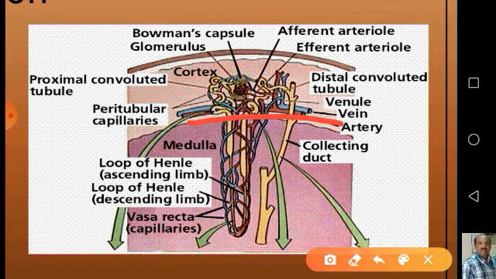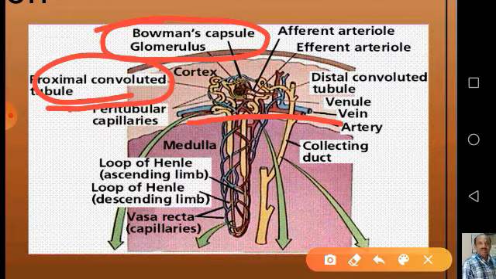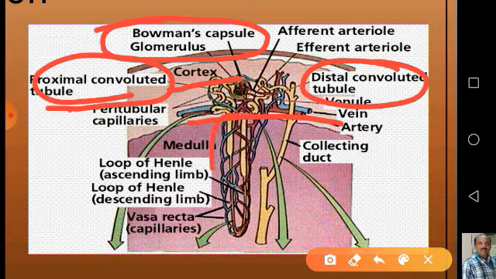The parts, especially the Malpighian corpuscle, which includes Bowman's capsule and glomerulus, then proximal convoluted tubule and distal convoluted tubule, are present in the cortical region or cortex of the kidney, whereas the Henle's loop as well as the collecting duct are the parts present in the medullary region of the kidney.